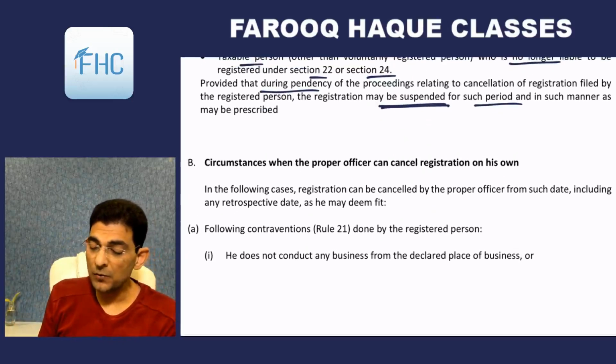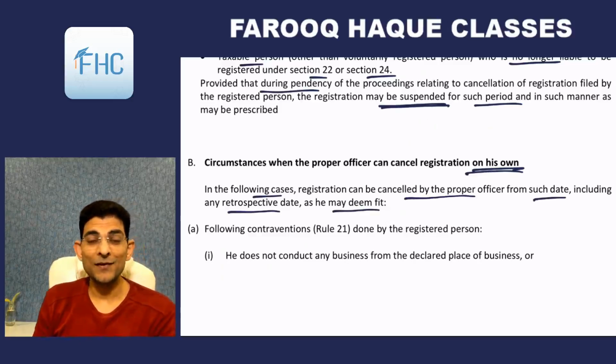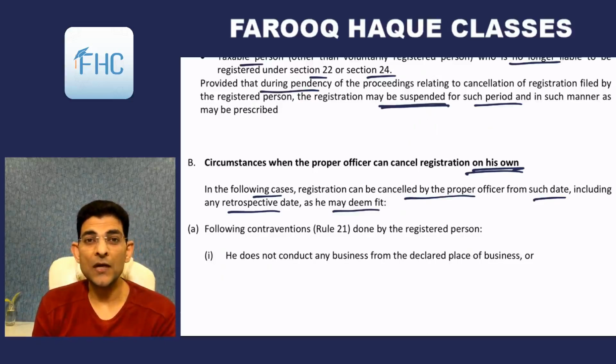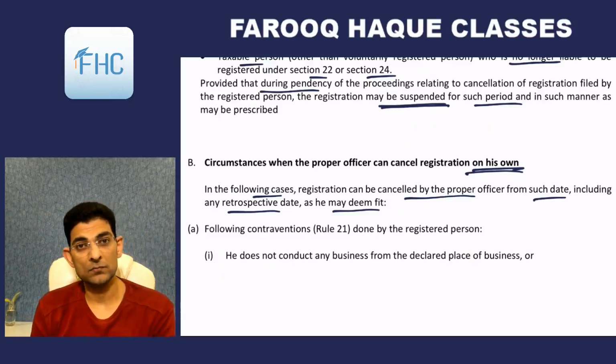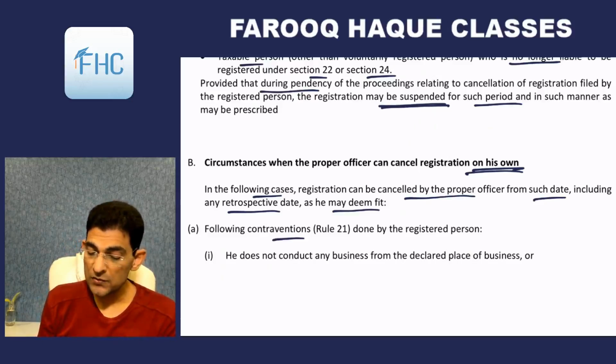Then circumstances when the proper officer can cancel registration on his own, that is suo motu. In the following cases, the registration can be cancelled by the proper officer from such date, including retrospective date, as he may deem fit. So here are the circumstances where the officer can cancel your registration, and he can do so with a retrospective effect also. It means he will pass an order that your registration is cancelled since 6 months before. So what are these cases? Let's see. Following contraventions defined in Rule 21 done by the registered person.